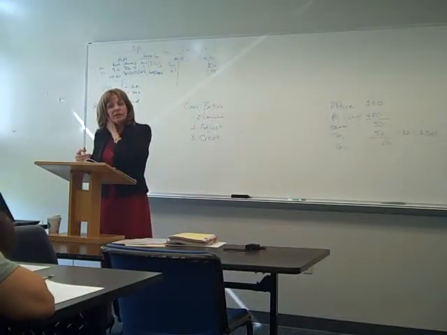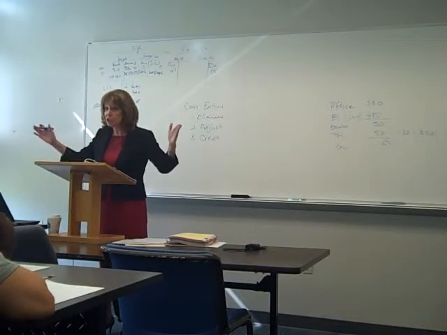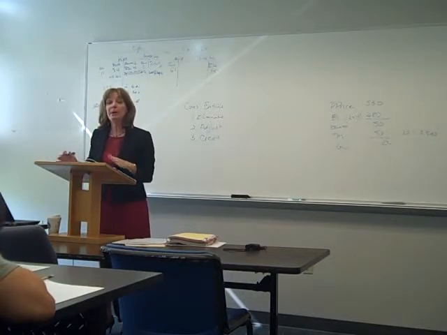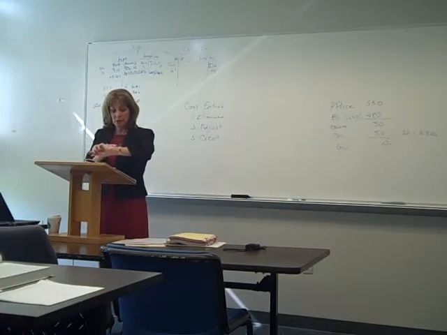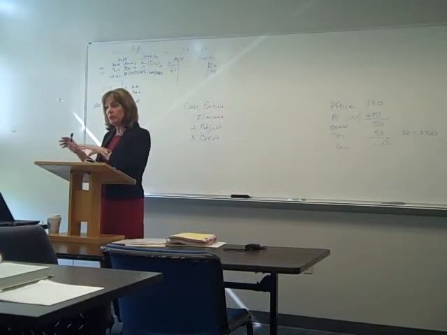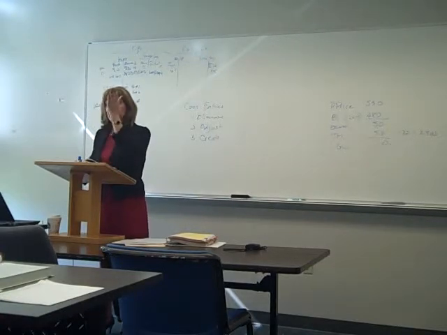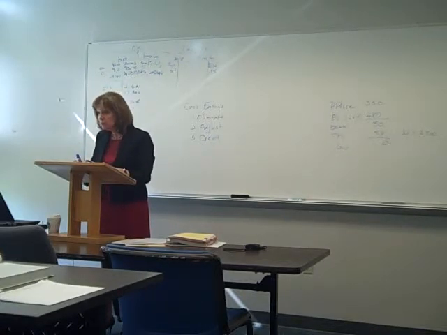In each of the consolidation entries, which are only done on a worksheet, just an Excel worksheet, they're not posted anywhere. You remember our accounting cycle: we journalize, then we post, then we pull the trial balance. Well, these are journalized, but they're never posted. They will not be posted to Casey Corporation, they will not be posted to Jesse Corporation.